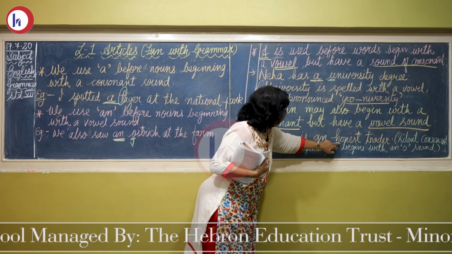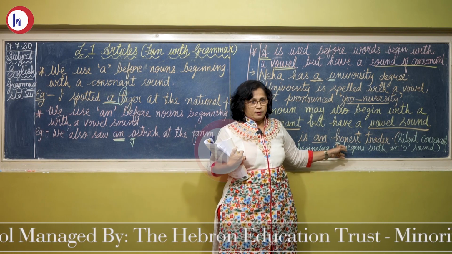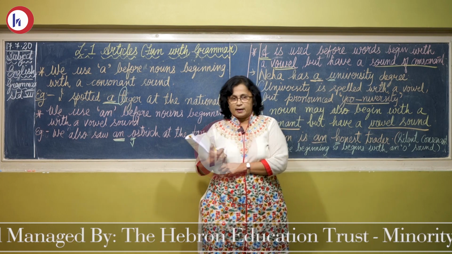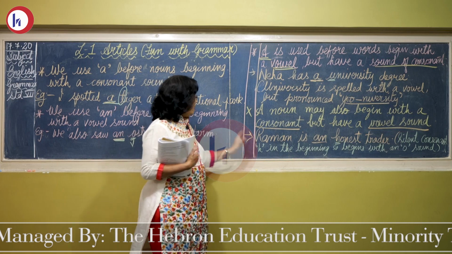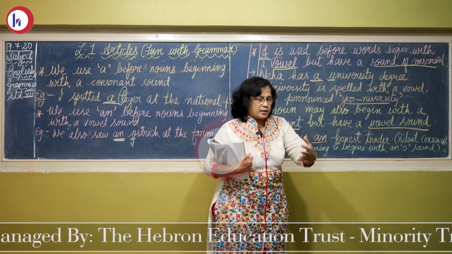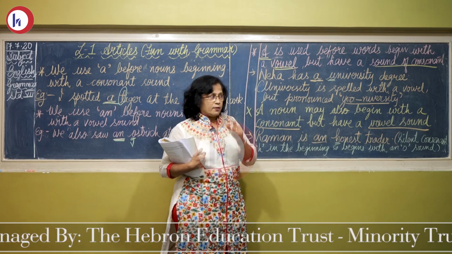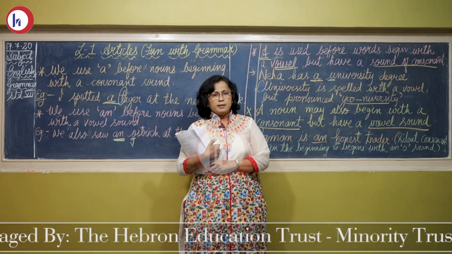Why? Because though H is there, H is silent. We don't say "hon-est". We say Raman is an honest man. So when we pronounce it, it begins with the sound O. That is a vowel sound. That is why I have put an here. Is it clear, children? Okay.